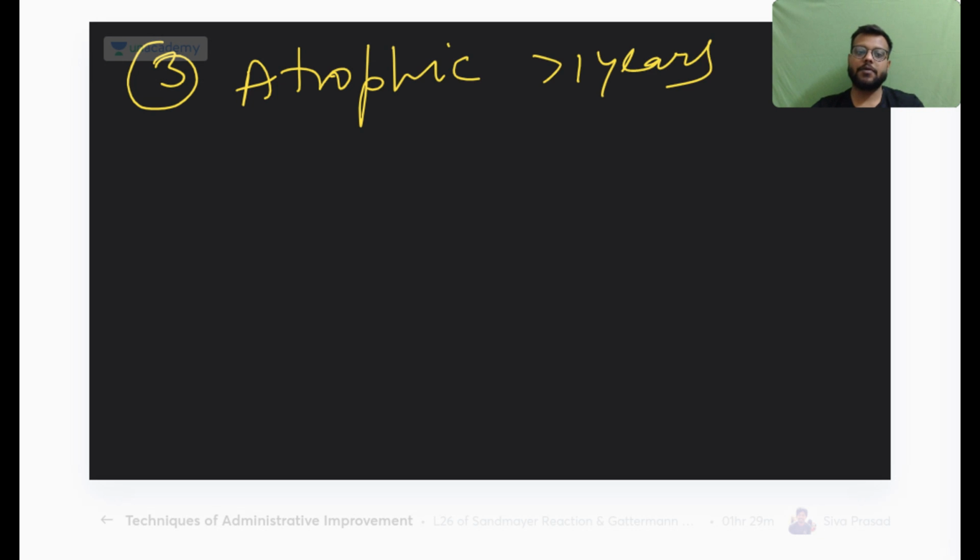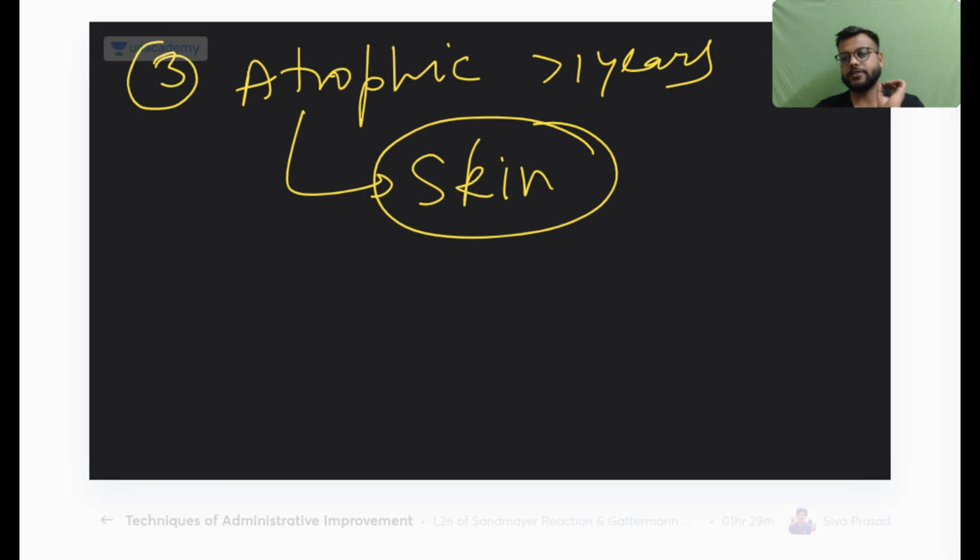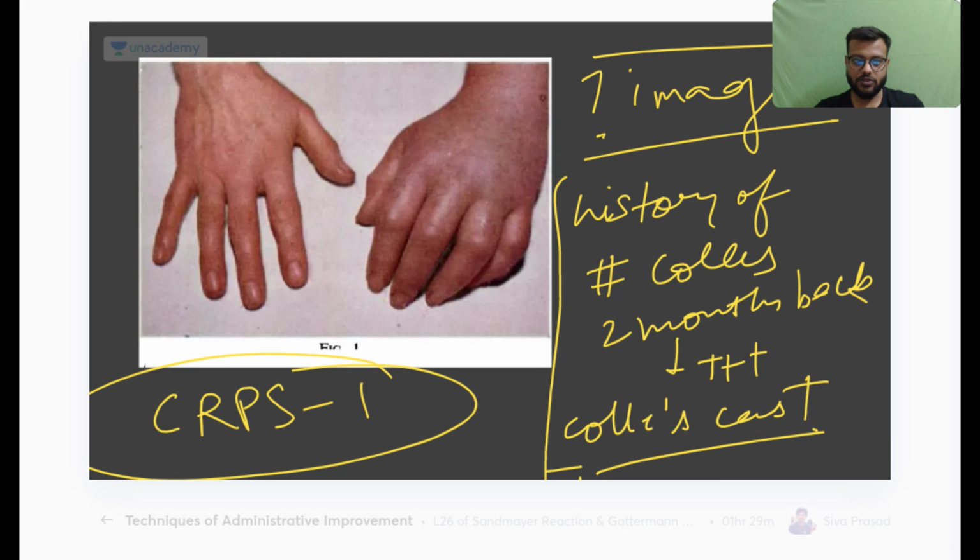Okay, and as the name suggests, here the pathognomonic signs will be in the skin, where there will be dry scaling of the skin, etc., atrophy of the skin. This is your Sudeck dystrophy. Okay, just remember this image. Okay, this is your Sudeck dystrophy.